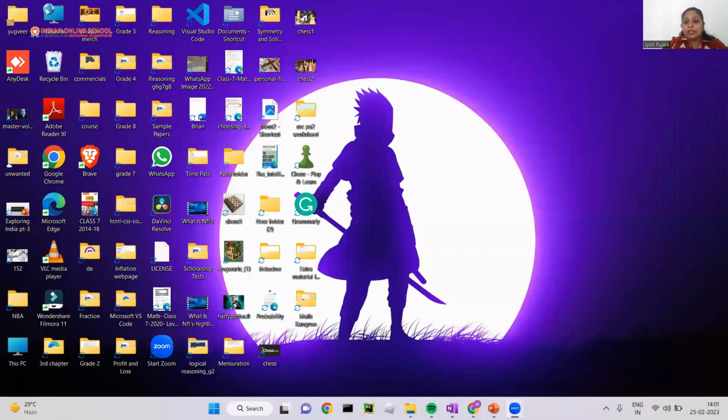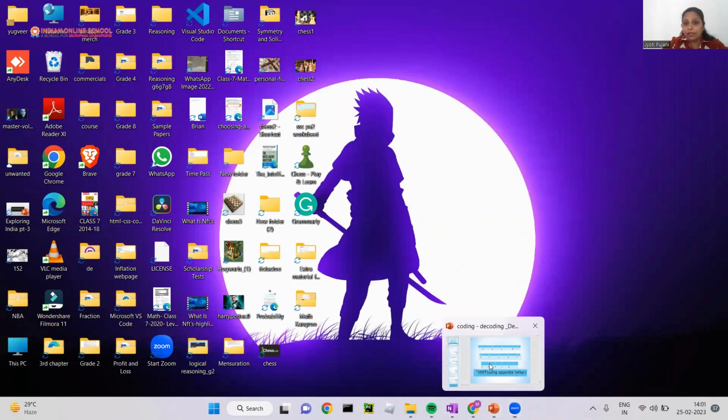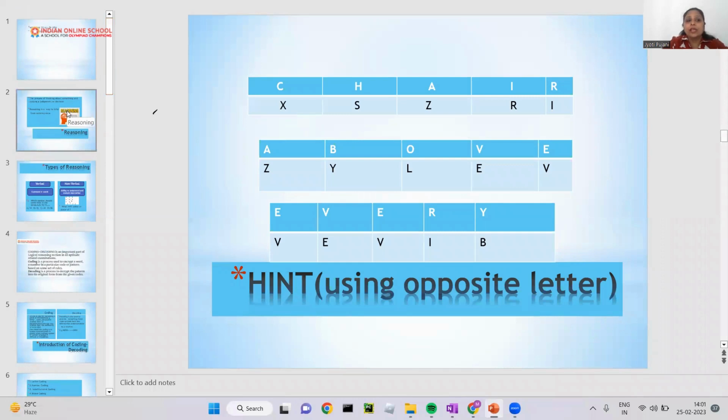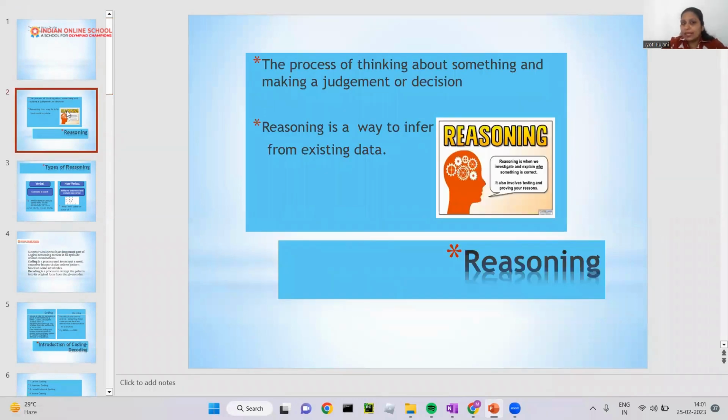After that I'm going to take you through the reasoning concept. In the reasoning concept we will take one topic, and what is that? That is coding and decoding. Okay, so I will start with reasoning again.